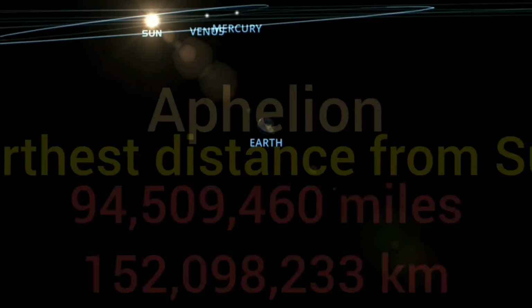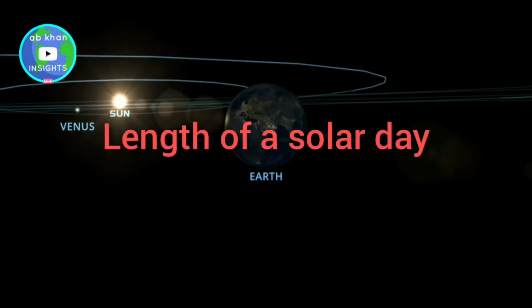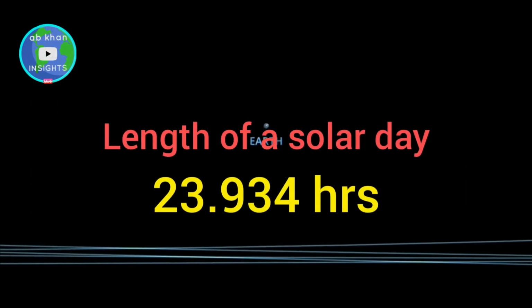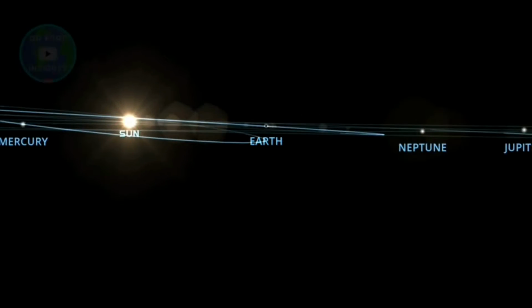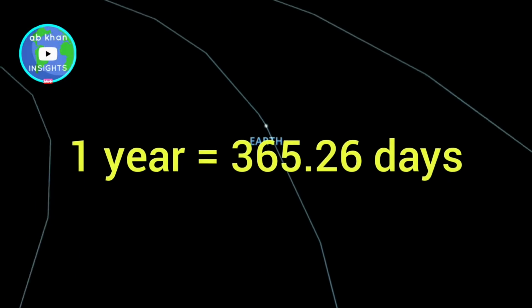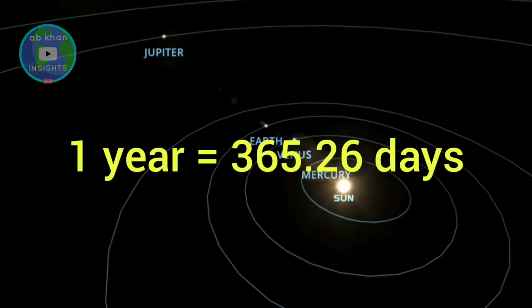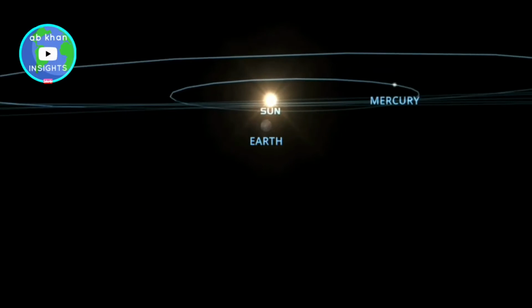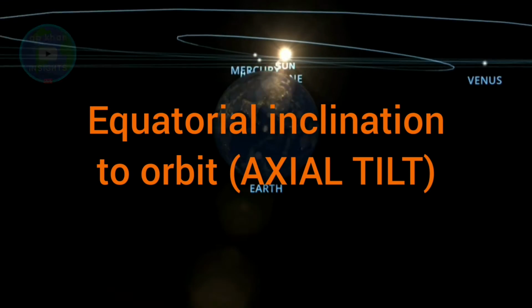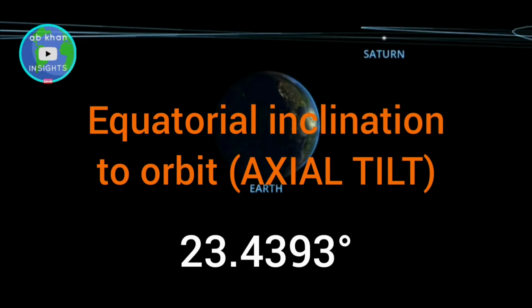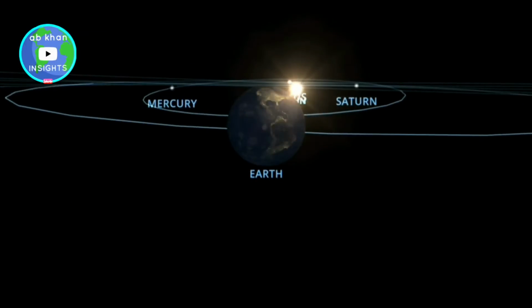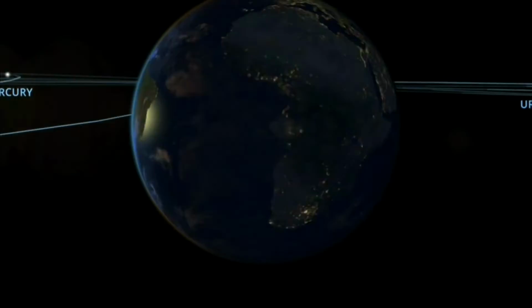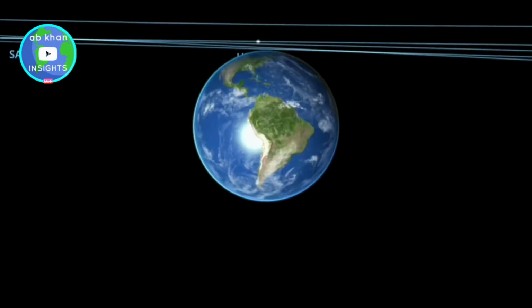Length of a solar day is 23.934 hours, approximately equal to 24 hours. Length of a year, a single revolution around the Sun, is 365.26 days, approximately rounded off as 365 days. And equatorial inclination to orbit is 23.4393 degrees, which is approximately equal to its axial tilt of 23.4 degrees.